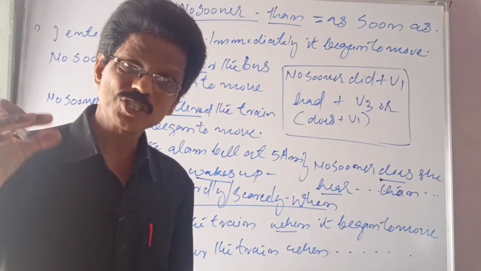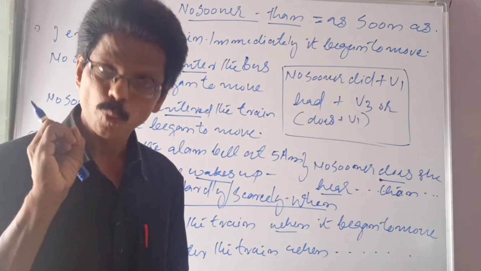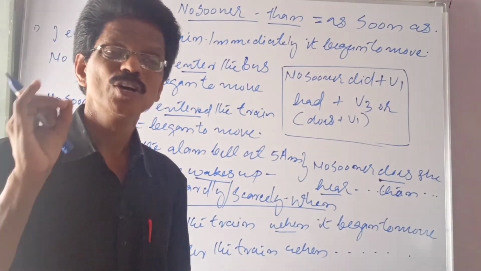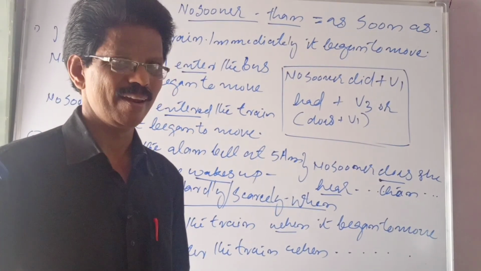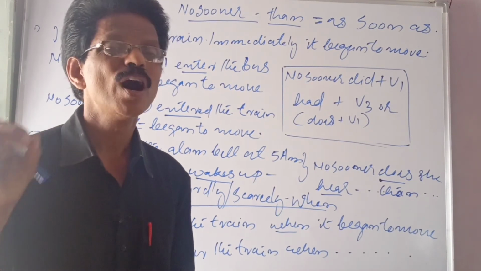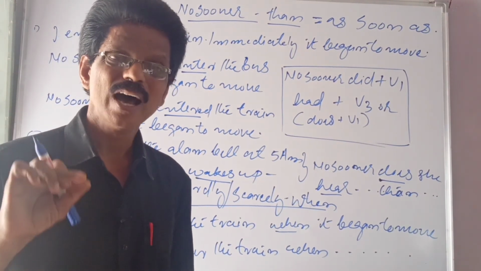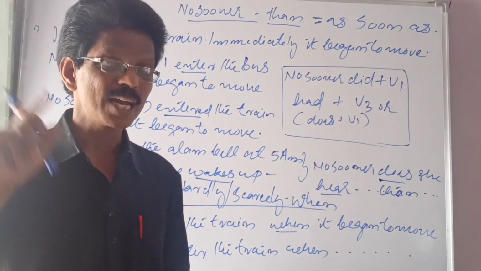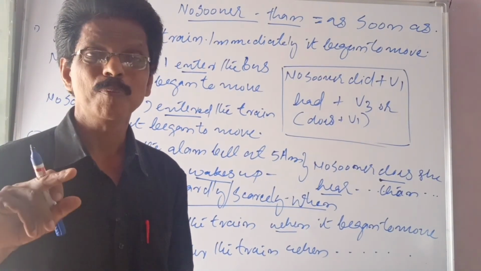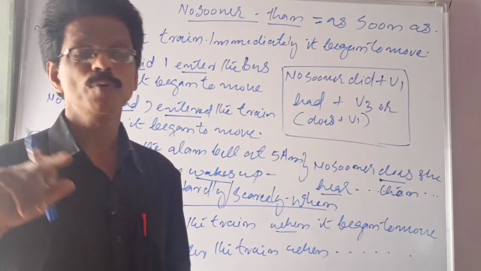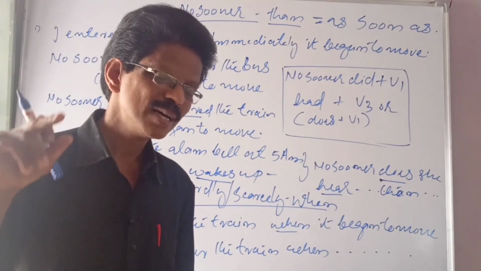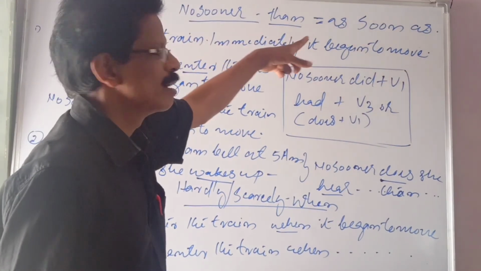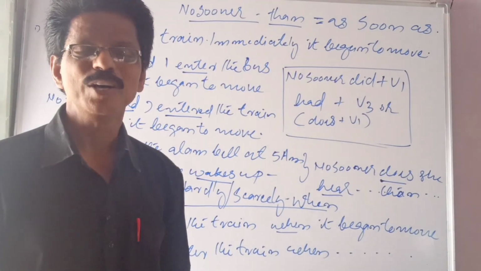So the same structure is there with hardly when and scarcely when. It is the same as no sooner than. No sooner than is equal to as soon as. It is the same as hardly when and scarcely when. Remember, did plus V1 and had plus V3. Does plus V1 also is there. It can be used with does plus V1 also. This is the structure of no sooner than. It is the same as as soon as.